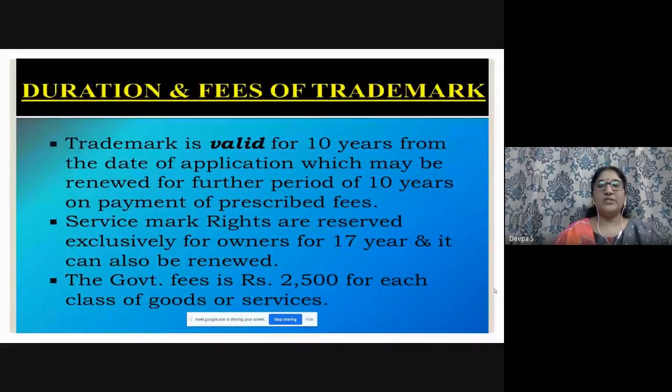And duration and fees of trademark, very important for multiple choice questions. It is valid for 10 years, and every 10 years you have to renew, right? Service mark is quite different. Previously, even for service mark, it was 10 years, but now it is 17 years, and it can also be renewed every 17 years. The government fees, service mark, it's not popular here. The government fees is rupees 2,500 for each class of goods or services.